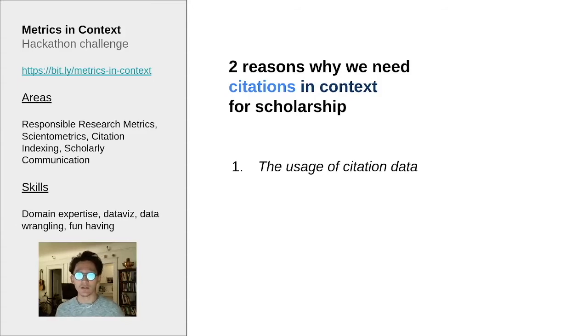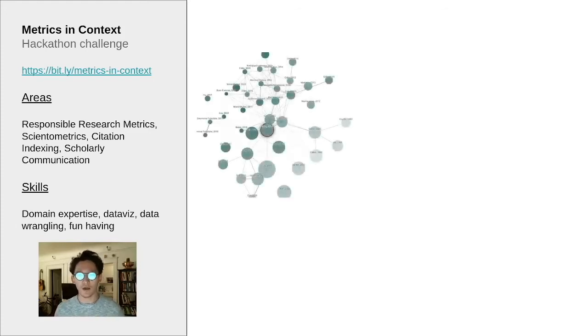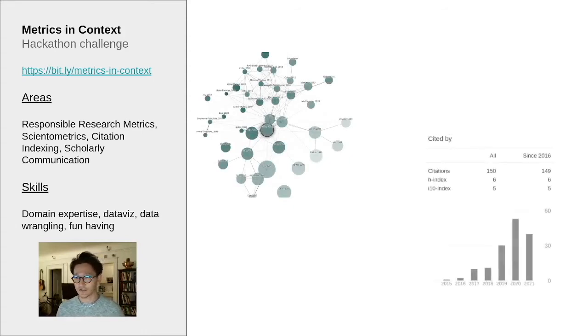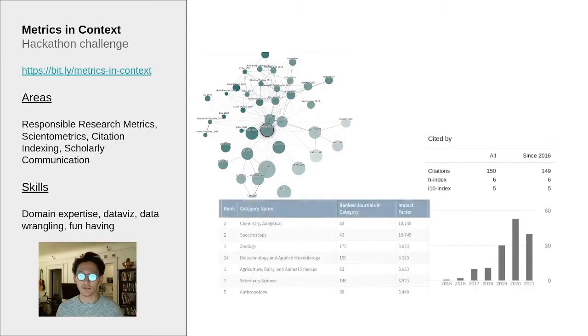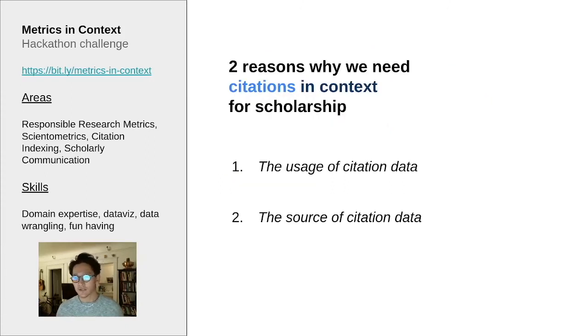The first one is the usage of citation data. It's quite clear that citations have become the fuel of our modern scholarly infrastructure. Discovery services, personal profiles, journal rankings, all kinds of rankings. As a study has shown, they also then impact promotion and tenure guidelines, so have impact on the very lives of people.